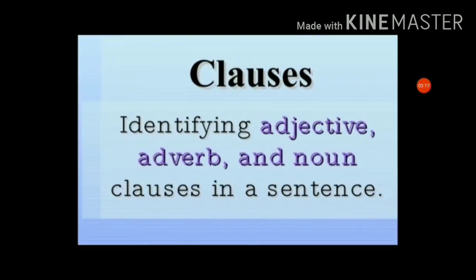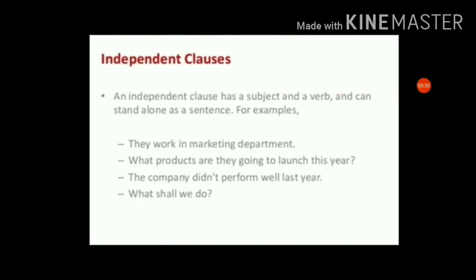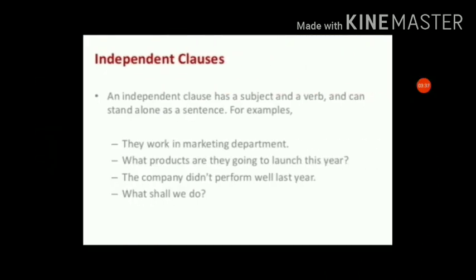So actually, what functioning clauses do in the sentence is to identify the adjective, adverb and noun clauses in the sentence. So it is important to know how to identify the adjective, adverb and noun. So let's continue. As I already said before, independent and dependent clauses are the two types of clauses. So let's discuss the independent clause.